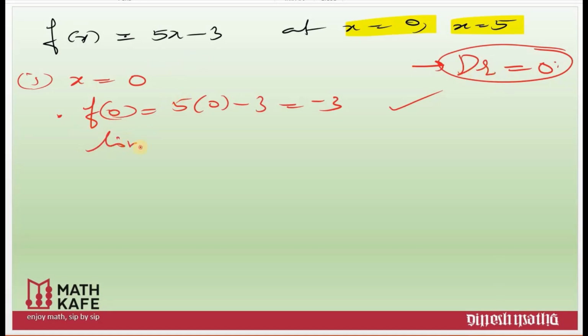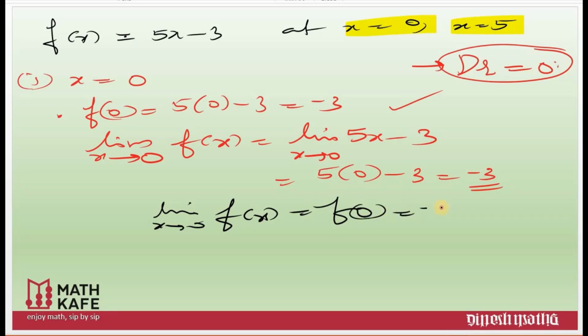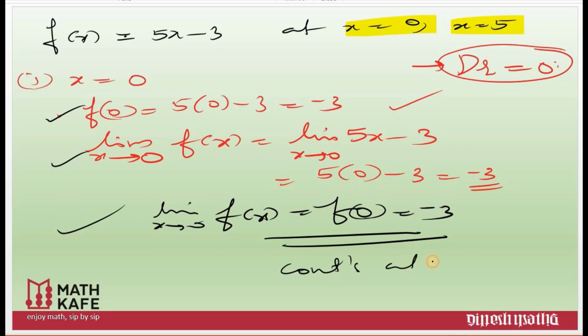Second part, we need to evaluate limit x tends to 0. Why 0? We are looking at the continuity at x is equal to 0. That means limit x tends to 0. What is f of x? 5x minus 3. And as x approaches 0, x is becoming 0. This will become 5 times 0 minus 3, which is equal to negative 3. And clearly you have found that limit x tends to 0, f of x is the same as f of 0, the same as minus 3. Therefore, all the three conditions are satisfied. Therefore, the function is continuous at x is equal to 0.